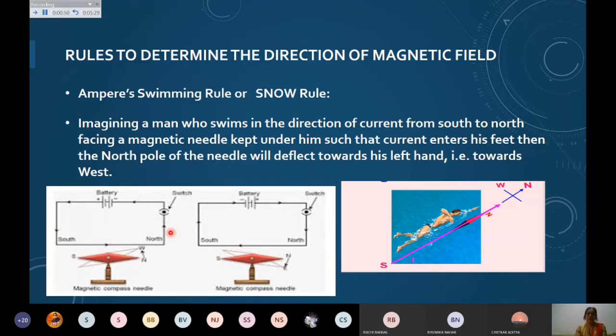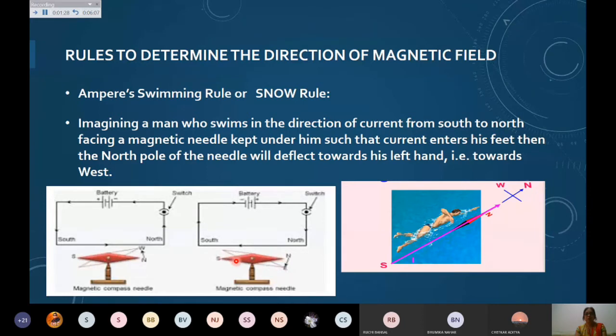Changing the strength of the current, what is happening? If this wire is kept over the magnetic needle, then what happens? The north pole of this magnetic compass needle goes towards west. So current is passing from south to north, the wire is kept over the needle, then the deflection is seen towards west. Of course, if I change the polarities, then in place of going towards west, it goes towards east. So it means direction is getting changed.